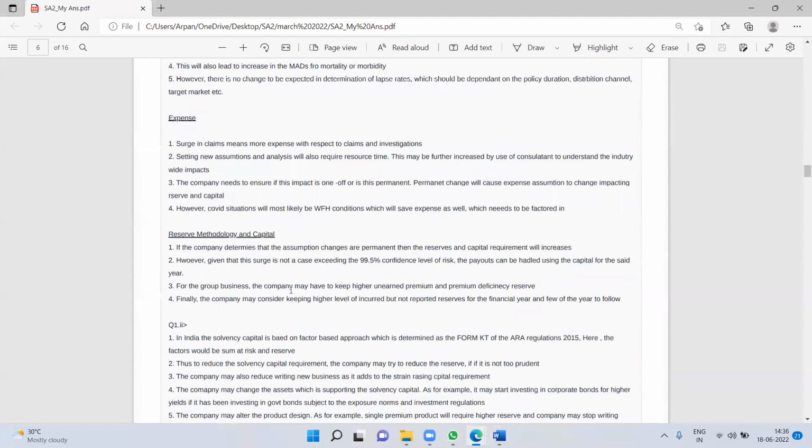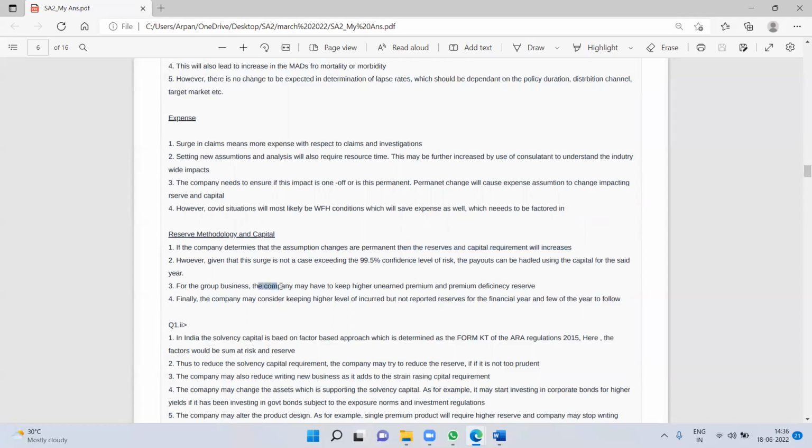Reinsurance, lapse, expense, reserve methodology. So let's come to the last section, which is the reserve methodology and capital. If the company determines the assumption changes are permanent, then the reserve and capital requirement will increase. However, given the surge is not a case exceeding the 99.95% confidence level, the payouts can be handled by using the capital for the said year.